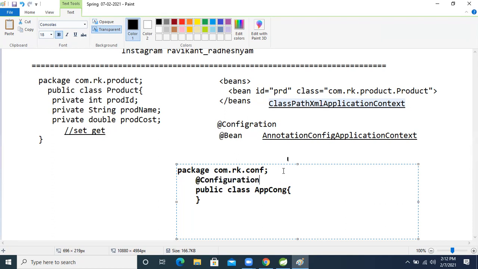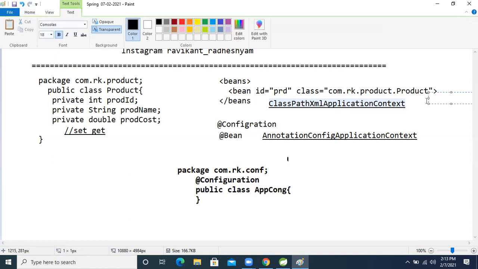Whenever we apply this annotation on top of this class, this class will become a configuration class, the application configuration file, meaning the beans tag. From here to here, our application will start to treat it as a bean class.